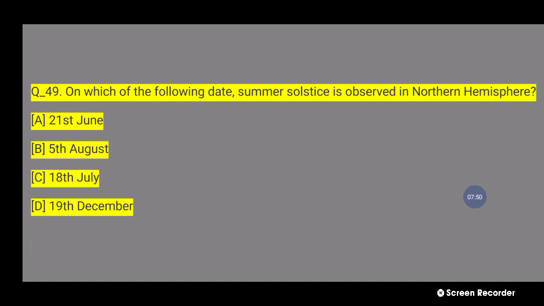Number A, 21 June is the date on which the summer solstice is observed in the northern hemisphere.